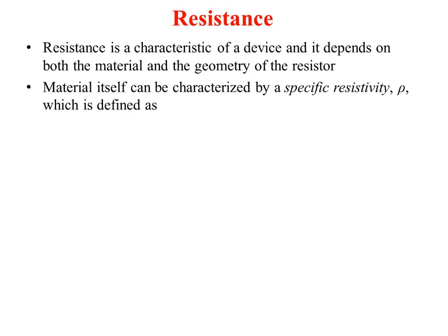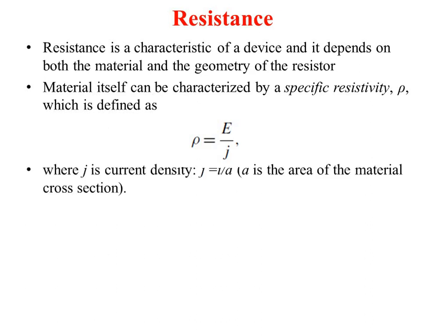The specific resistivity of any material is given by rho is equal to E by J, where E is the electric field generated and J is the current density. Current density depends upon the length and cross-sectional area. The SI unit of resistivity is ohm meter.